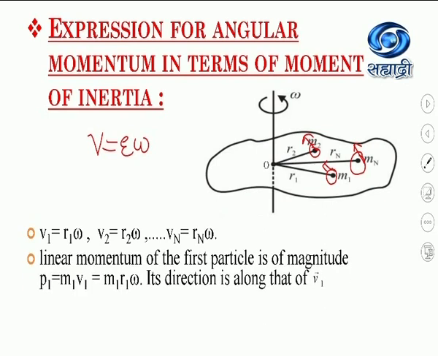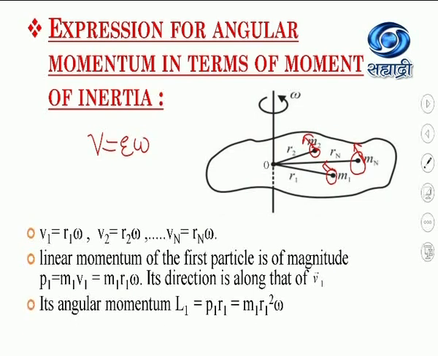Now, linear momentum of the first particle is of magnitude P1 equal to m1 v1, which is equal to m1 r1 into omega. Substitute the value of v1 from this equation here. And the direction of this linear momentum is along the direction of velocity v1, which is along the tangent to the circle, as we have seen in our previous slide.